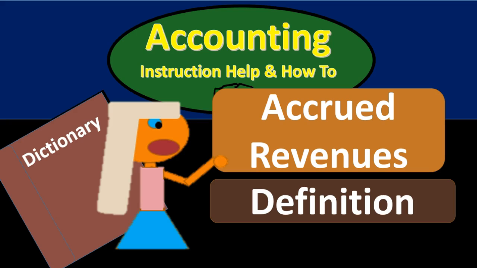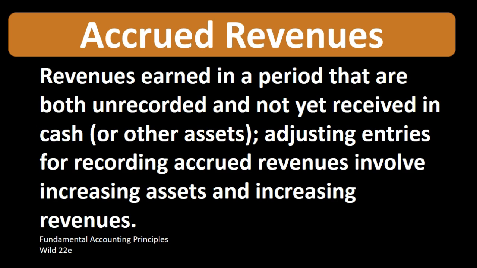Hello, in this lecture, we're going to talk about the definition of accrued revenue. According to Fundamental Accounting Principles, WOW 22nd edition, the definition of accrued revenues is revenues earned in a period that are both unrecorded and not yet received in cash or other assets. Adjusting entries for recording accrued revenues involve increasing assets and increasing revenues.